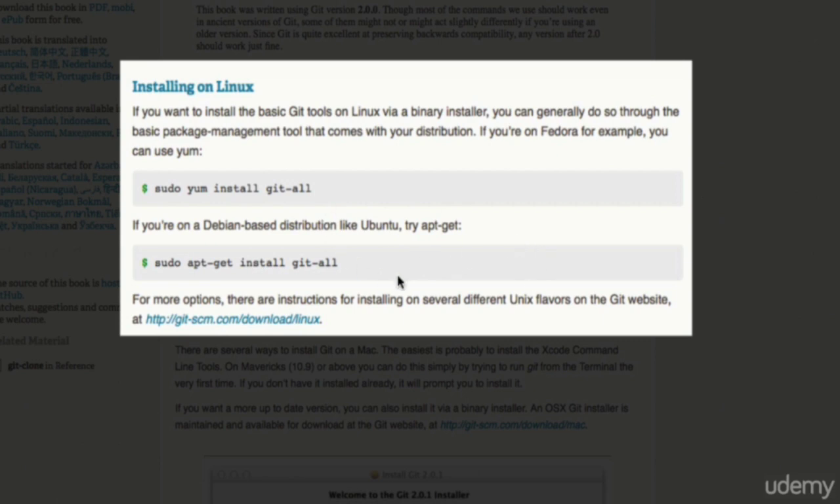Or if you are using a different distribution that doesn't have a package manager or doesn't use yum or apt-get, you may want to check out the link at git-scm.com/download/Linux. I'm sure that will be fairly self-explanatory how to do that as well. Once you've done that, we are ready to get started with using Git.